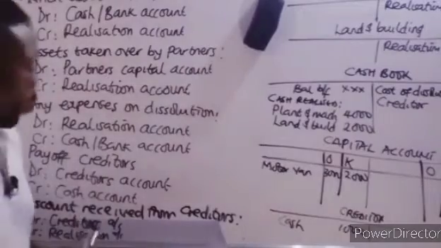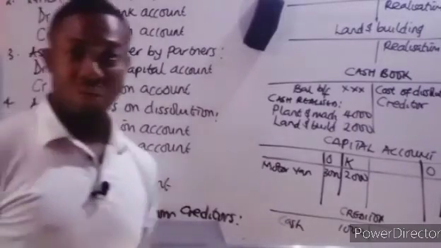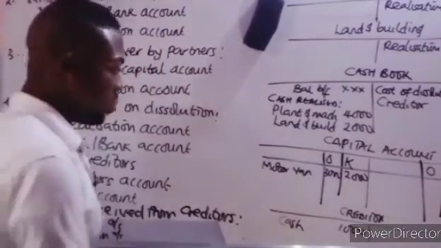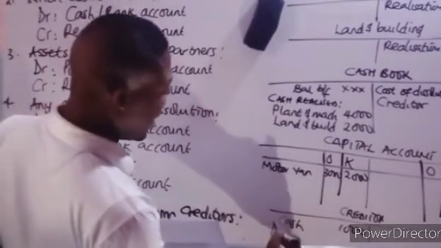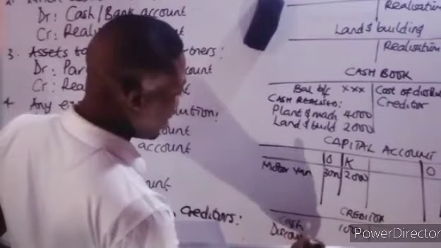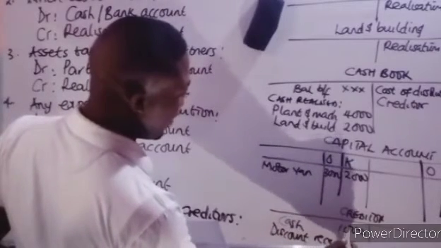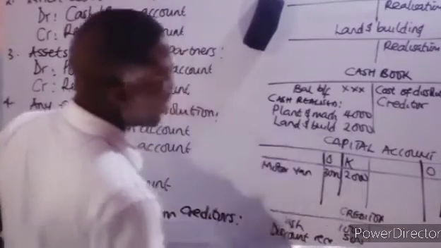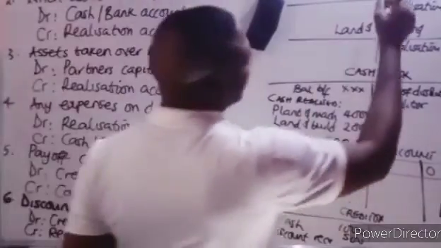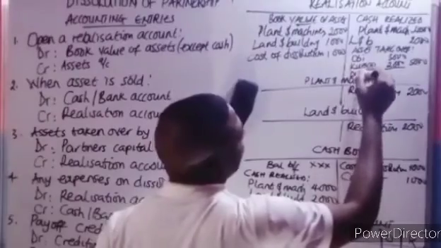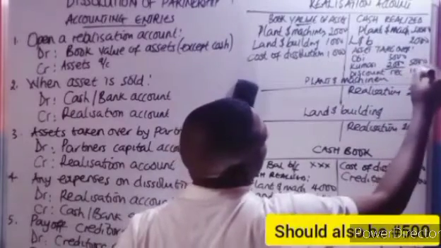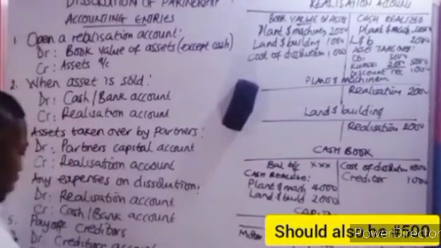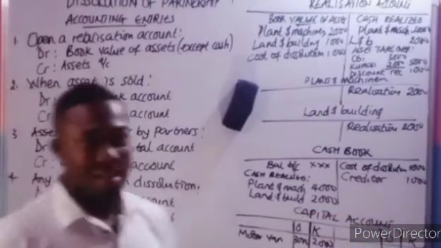Once the creditor gives a discount, you come to the creditors account and you write there, discount received. If it is 500, then you go to the realization account and you put it there, discount received, 1,000. Okay, so now listen.